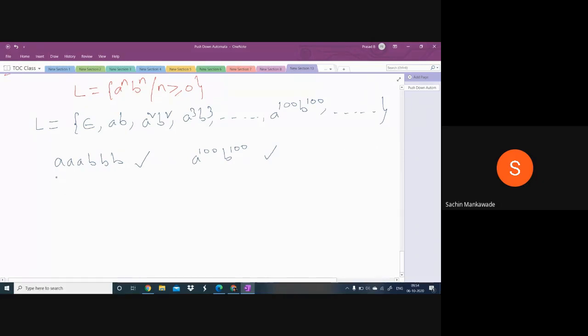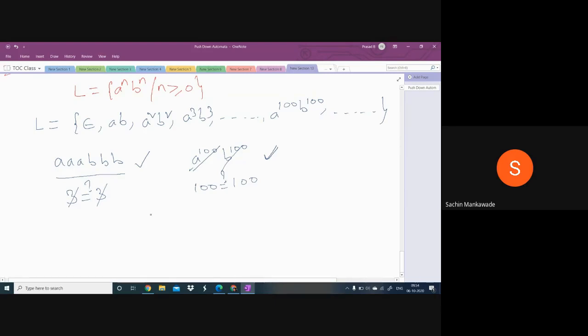When the PDA is accepting this string, it cannot count that A's are 3, it cannot count that B's are 3, and it cannot even check whether these numbers are equal or not. At the same time, the PDA accepts A power 100, B power 100. When it is accepting this string, it cannot count that A's are 100, it cannot count that B's are 100, and it cannot even check whether these numbers are equal or not.